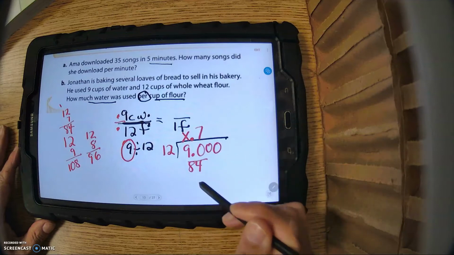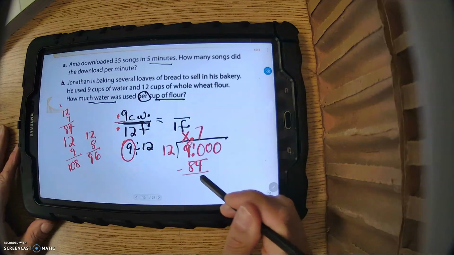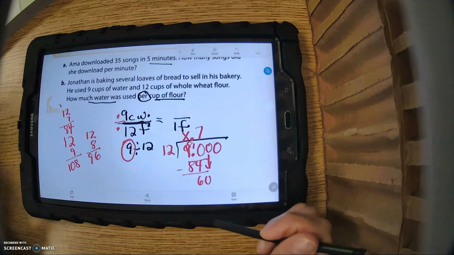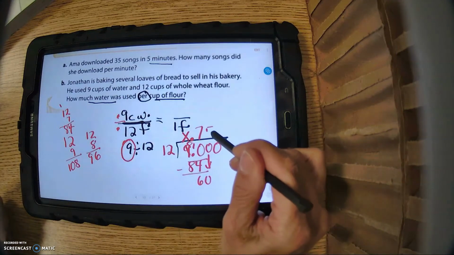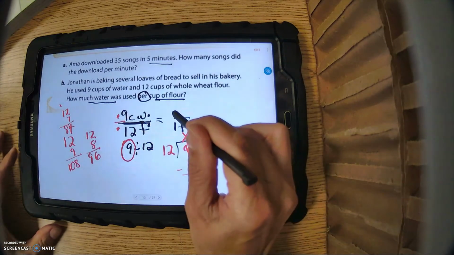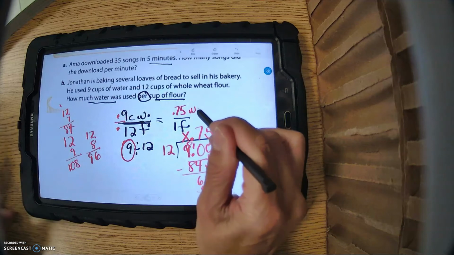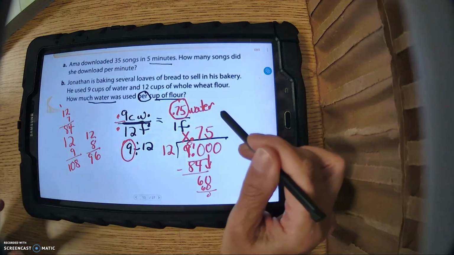This is what I'm talking about when you're working with these problems. Sometimes you're going to have to do this. Here's one, 84. So it looks like that works, 84. So that was 7. And now when I subtract, I'm going to have to borrow. 10 minus 4 is 6. Bring down a 0. You have a remainder. Remember, no more little r's. You're going to drop down zeros. This is nice because I know 12 times 5 is 60. And now I can stop.